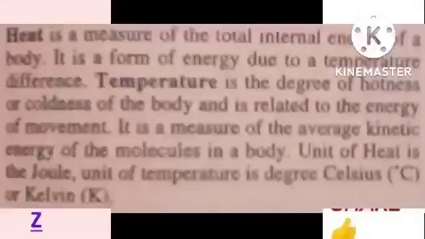Because temperature is the degree of hotness or coldness of the body. It is the property of an object which determines which way heat energy will flow when it is placed in contact with another object. And heat always flows from a body at the higher temperature to another at a low temperature. So heat always flows from a body at the high temperature to low temperature. We can distinguish between heat and temperature.